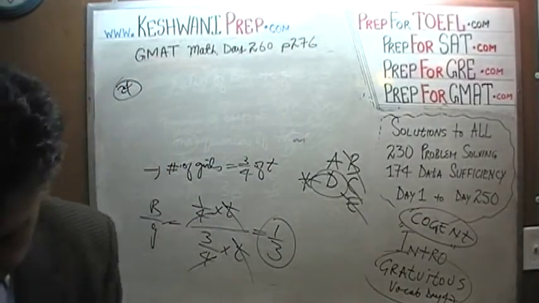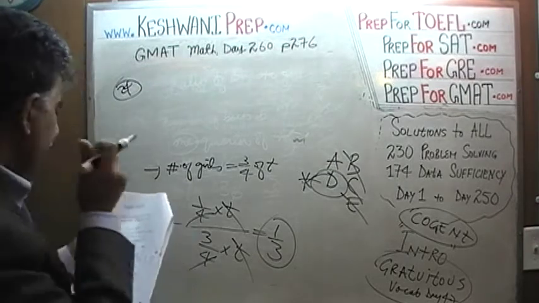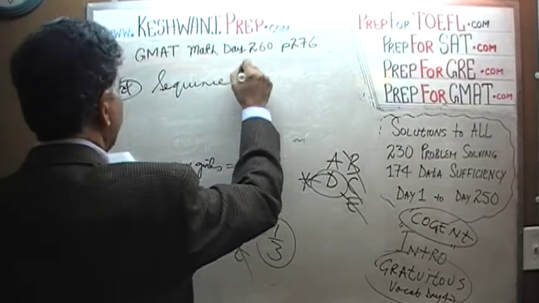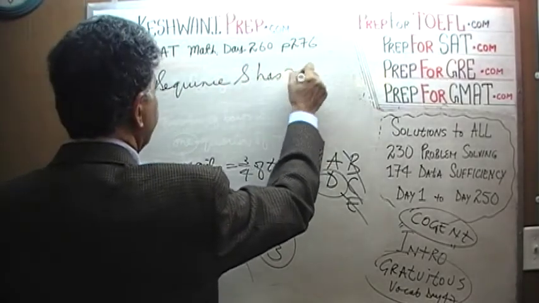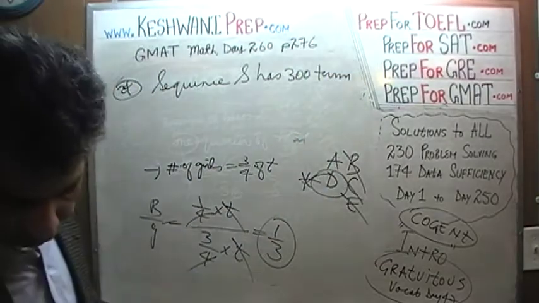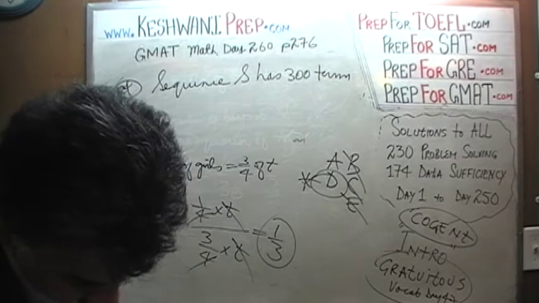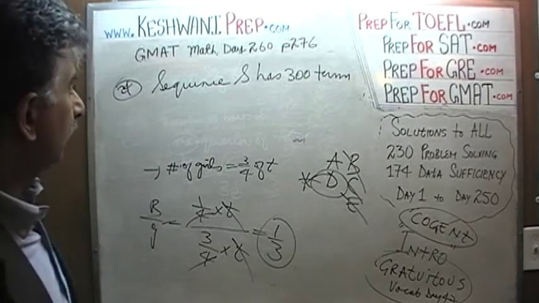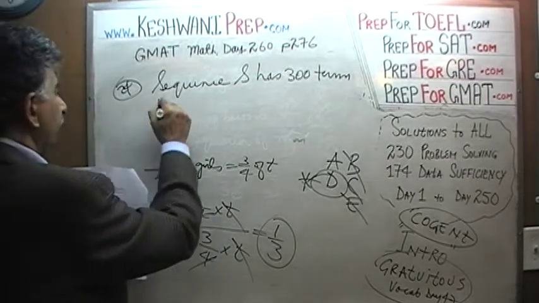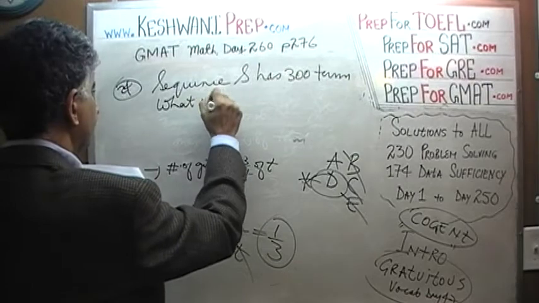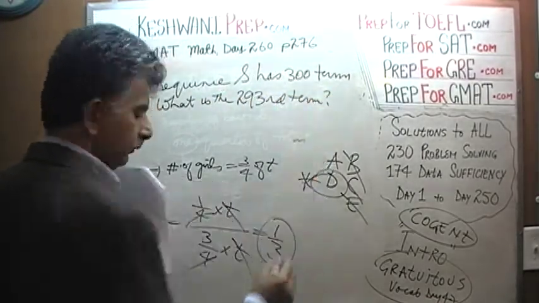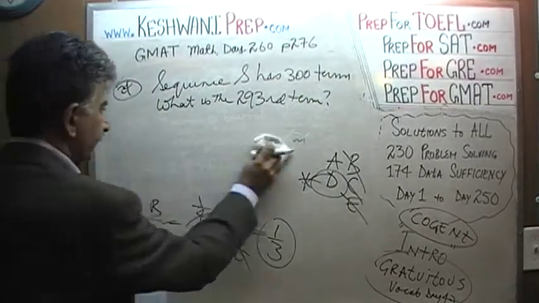Number 24. It says that we have a sequence S that has 300 terms. The question is, what is the 293rd term? Let's find out, shall we?